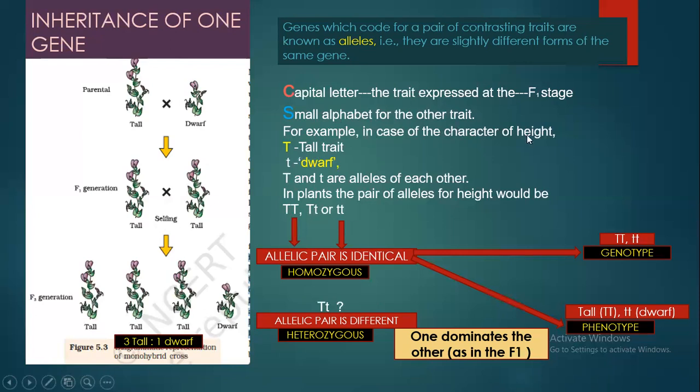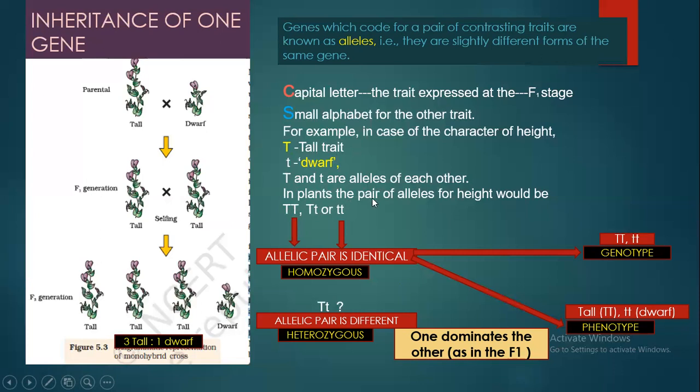For example, for the character of height, capital T will be for the tall trait, because the tall trait was expressed in the F1 generation, and small t will be used for the dwarf character. These tall and dwarf traits are the contrasting traits, and the genes coding for them are called alleles of each other.